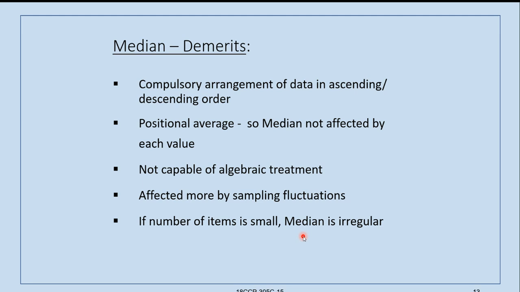If the number of items is small, median is irregular. You should have large data for calculation of the median. When small data is there, we cannot actually determine the median correctly. So median is irregular if the number of items is very small.